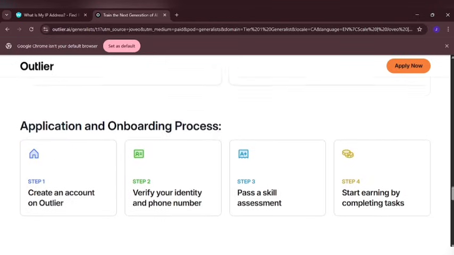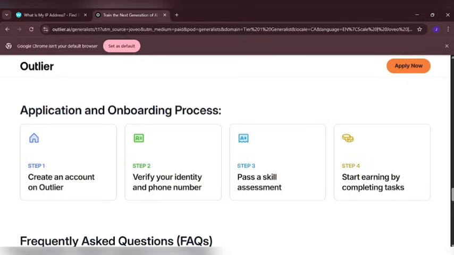This particular interface, I want you to go through it and understand how it works. To set up an account is very simple. As you can see right here, application and onboarding process. You create an account on Outlier, and first of all you need to get the account running. The next thing you want to do right now is to verify your identity and the phone number. How do you do that? You just have to use your identity to verify this phone number, which I'm going to be explaining in this video if this video is not too long.